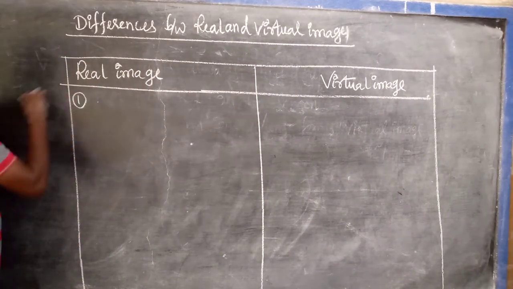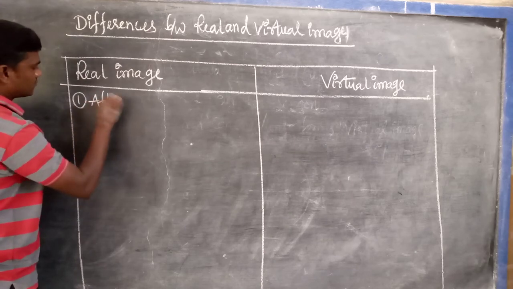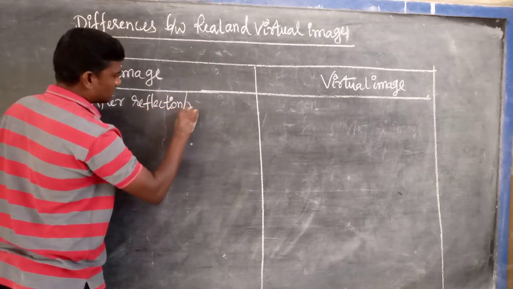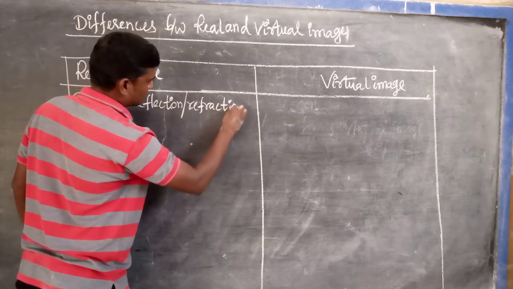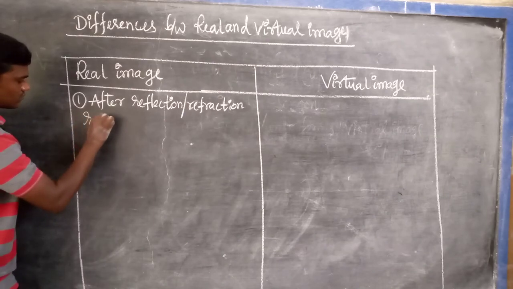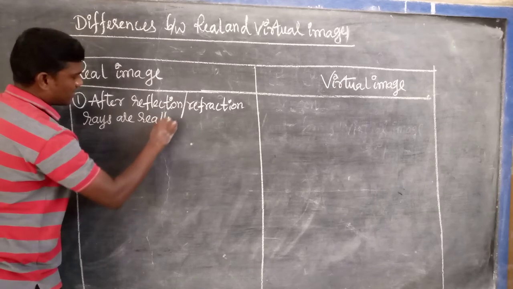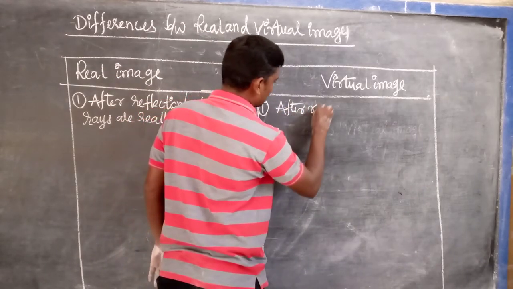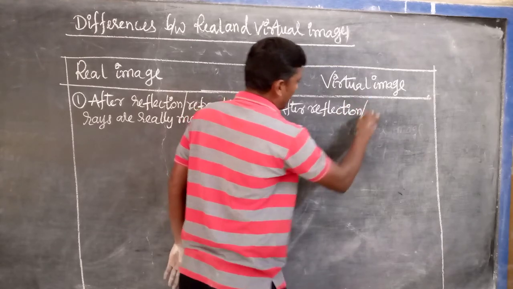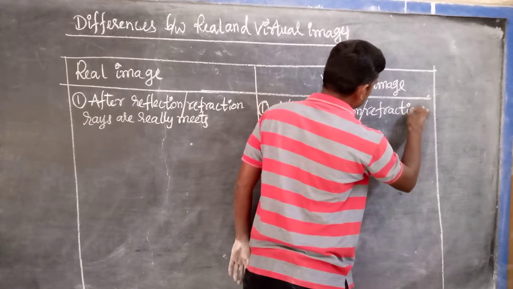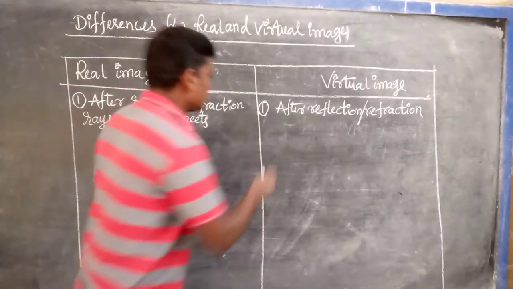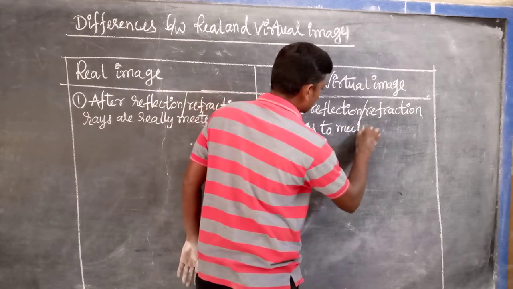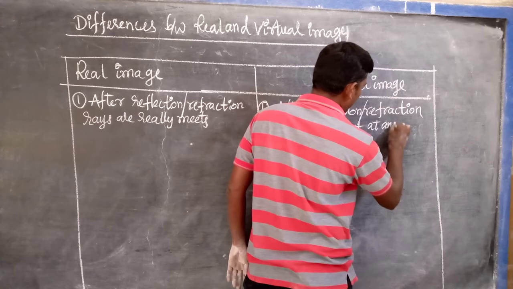So we can write the first point on both sides. For real: after reflection or refraction, rays really meet. For virtual: after reflection or refraction, rays appear to meet at another point.